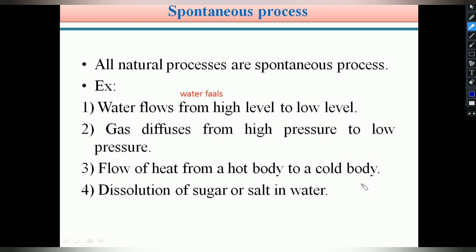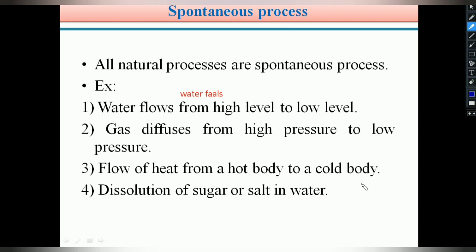Whenever we put the vessel containing water on a flame, initially the vessel becomes hot, and after that heat flows from the vessel to the water. Then only the water inside the vessel is boiled. That's why heat always flows from a hot body to a cold body, or higher temperature to lower temperature. It is also a natural phenomenon. Therefore it is also one of the examples of a spontaneous process.